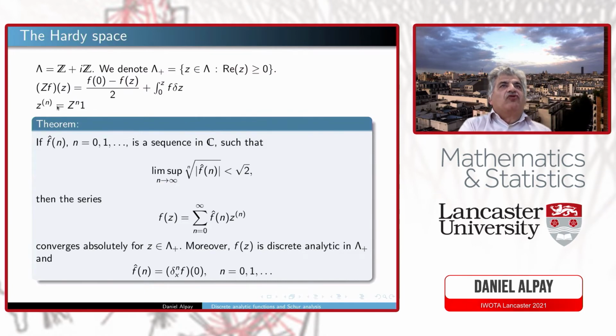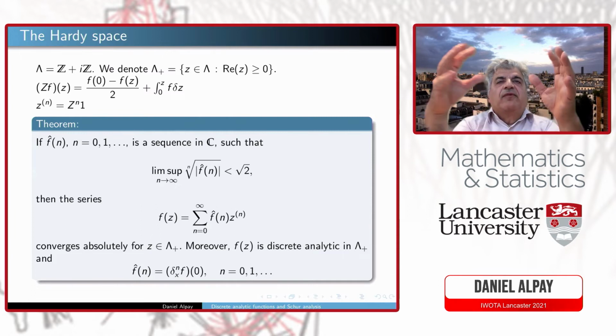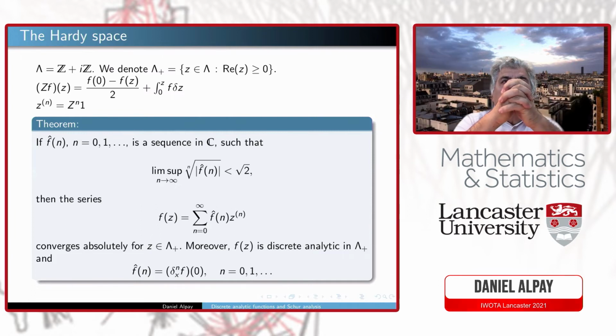These are functions which are defined on the lattice. This notation, this F hat, is just a hint to the Riemann analysis, but it's just a number. It doesn't mean anything at this stage. This will converge if and only if this lim sup is less than square root of 2. You might wonder why square root of 2. This is because of the numbers alpha plus and minus, which were at the beginning of the talk. I will not remind them now. So sometimes it goes a bit beyond the unit circle. Then this series converges absolutely, and the function is discrete analytic.